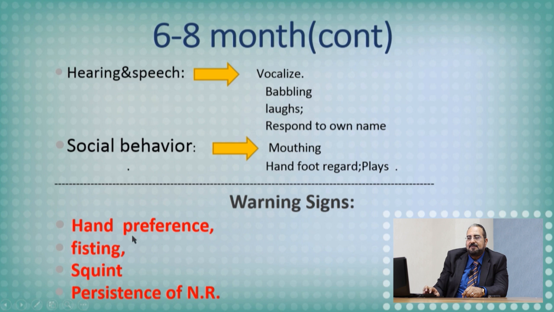What are the warning signs? The warning signs at that age, hand preference. The infant usually does not have hand preference until the age of 2 years. If he prefers to use one hand before that age, this may suggest cerebral palsy. Why? Because if the infant prefers to use the right hand at 6 months of age, what does it mean? It means that there is a pathology in the left hand. He cannot control his left hand properly. So hand preference before 2 years of age, mostly it is pathological. If I find the infant at 6 months of age usually using one hand, this is abnormal.